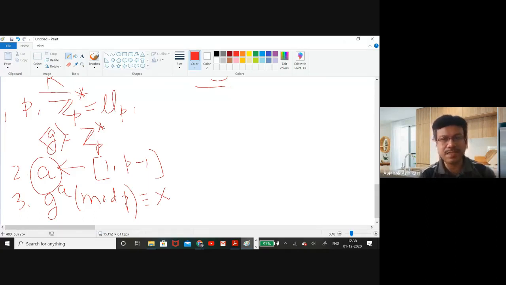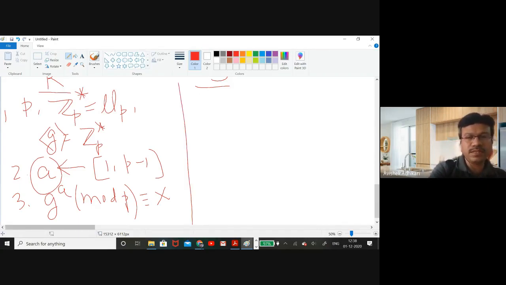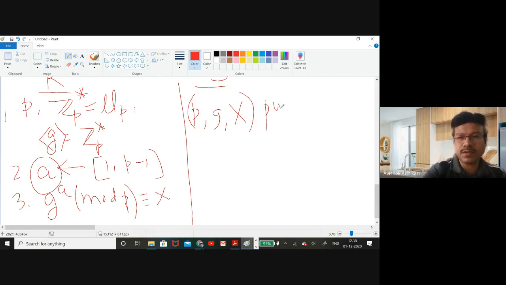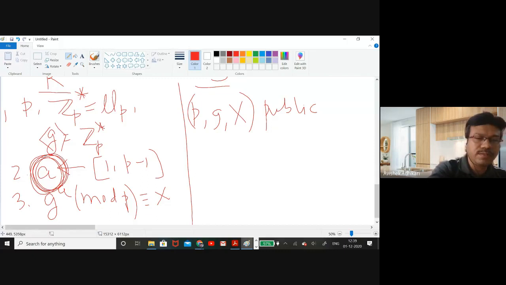He needs to make some values public and some secret. The public values are p, g and x. Remember, x is nothing but g to the power a modulo p. He is going to make these values public. What he keeps with himself is the value a, which is kept secret. So the key generation part is over.